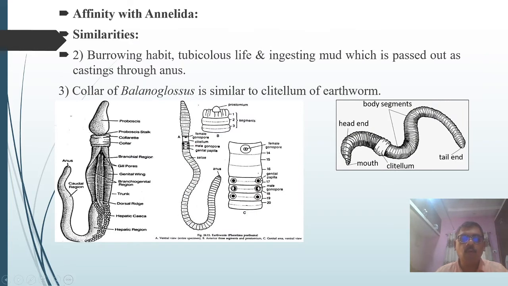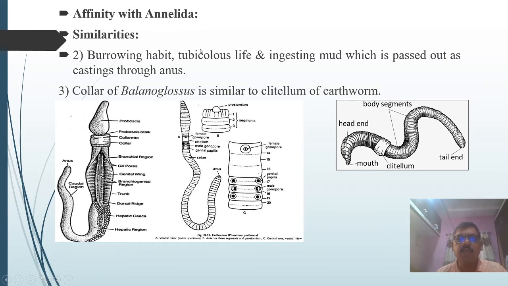Then both the hemichordate and the earthworms or annelids show the burrowing habit. They burrow within the sand, and the earthworm or annelids burrow within the mud or soil. Both show the burrowing habit and a tubicolous life.